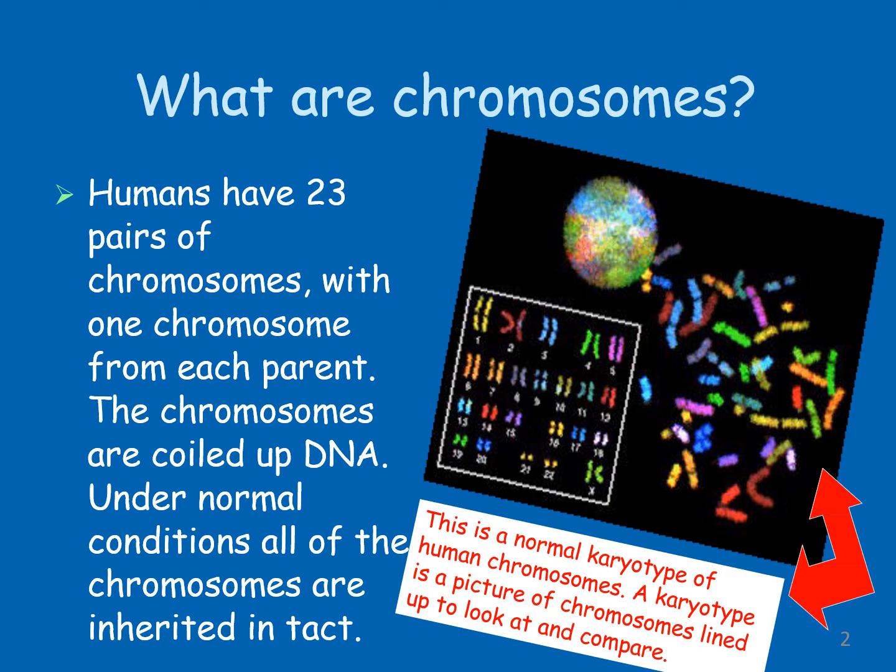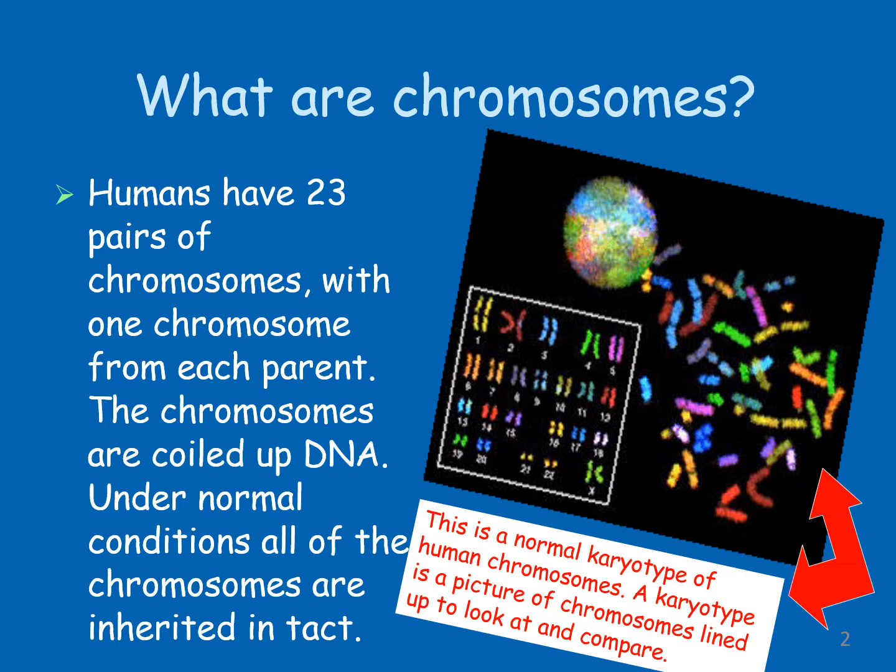There are two types of abnormalities: structural abnormalities and numerical abnormalities. Numerical means a change in number; structural means a change in the structure of a chromosome, which is leading to the disorder. Did you get it? So we'll see how structural changes occur in the coming slides.